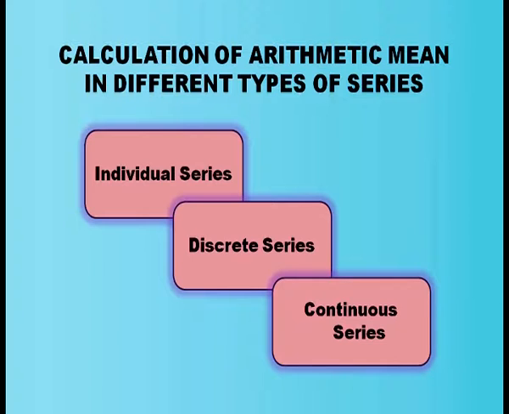Second, discrete series, where we represent the values with their frequency. In continuous series, the values are arranged in groups and the number of items coming in each group are given as frequency.